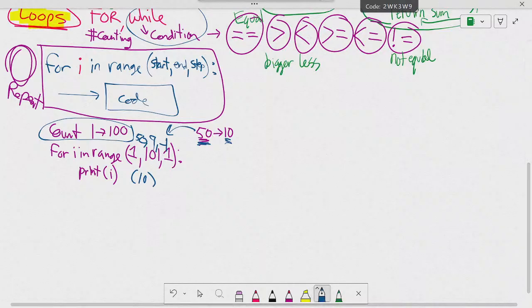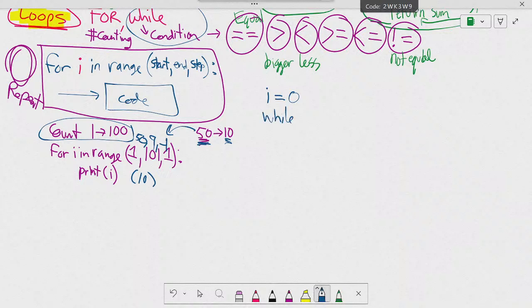So right here is the while loop. The while loop is a little bit different. You have to declare your variable outside the loop. i is equal to 0. And then you go while i is less than, we want to go, for example, 1 to 100. While it's less than 101.